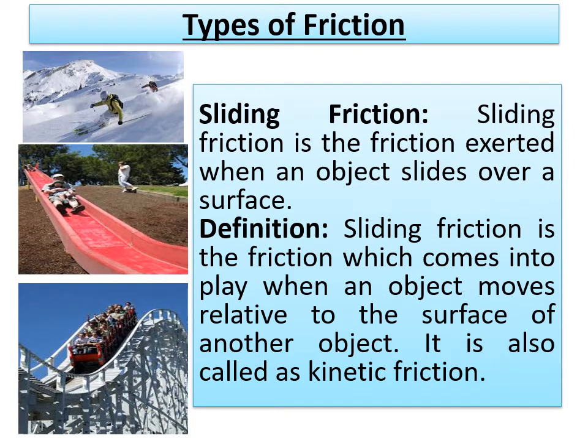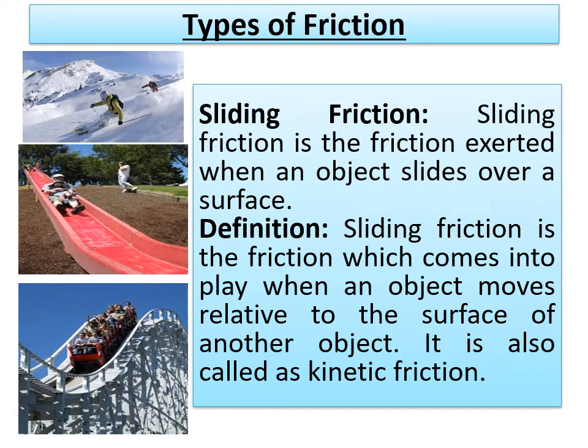If you observe the skater on the ice, the boy sliding on a slide, and the roller coaster, here the object or person slides. That means one surface is at rest and the other object slides. Keep that in mind. One surface is at rest, the other surface or body is in sliding motion. The type of friction in this case is called sliding friction.